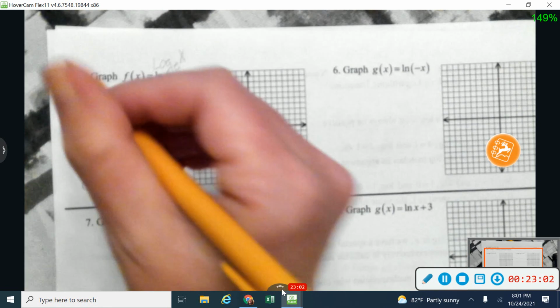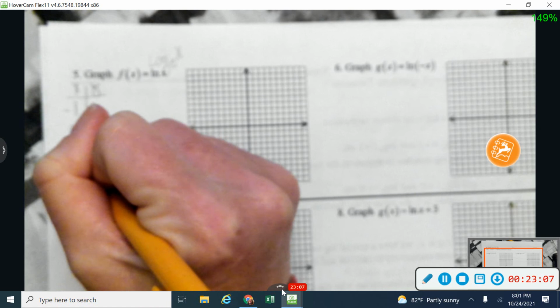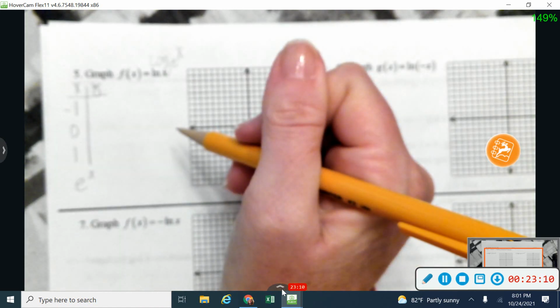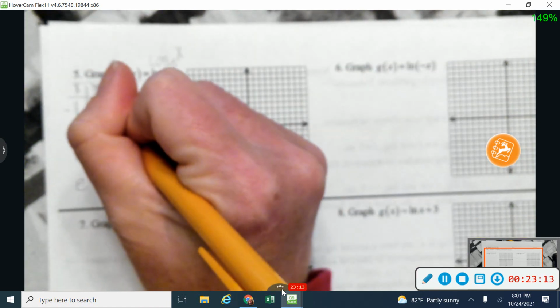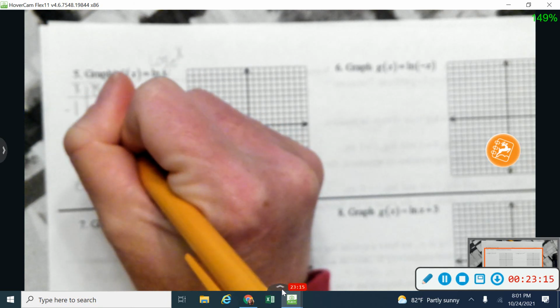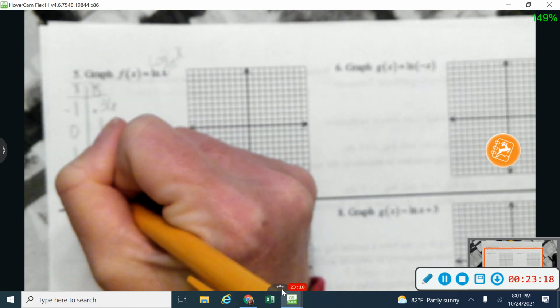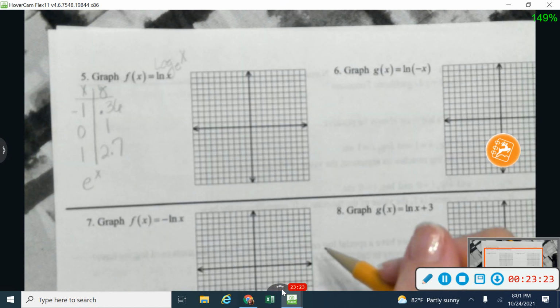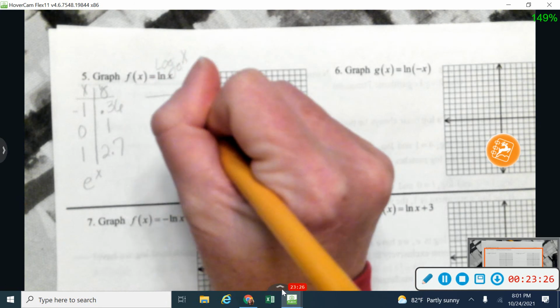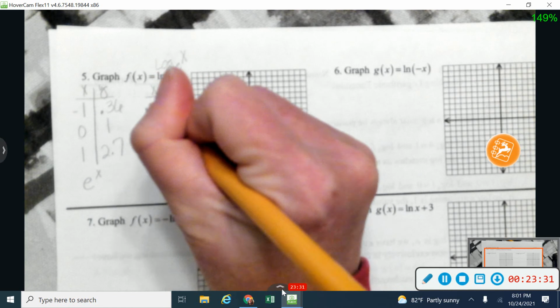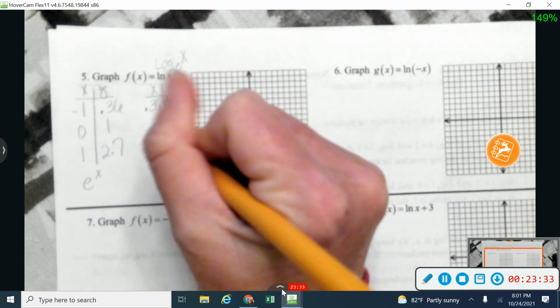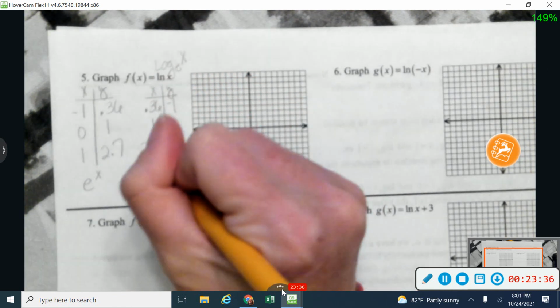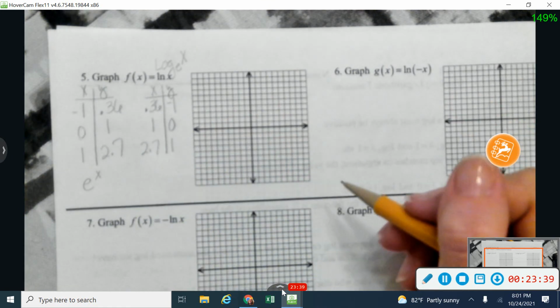Okay, so I'm going to use the same technique that I used earlier, and I'm going to go ahead and find all of my values for my table with e. So we said a little bit earlier that's like 0.36. Anything to the 0 power is 1, and this would be e to the first power, which is about 2.7-ish. Okay, so to graph my log with that base, I'm going to find my inverse by switching my x and my y. So now I'll have 0.36, negative 1, I'll have 1, 0, and I'll have 2.71.